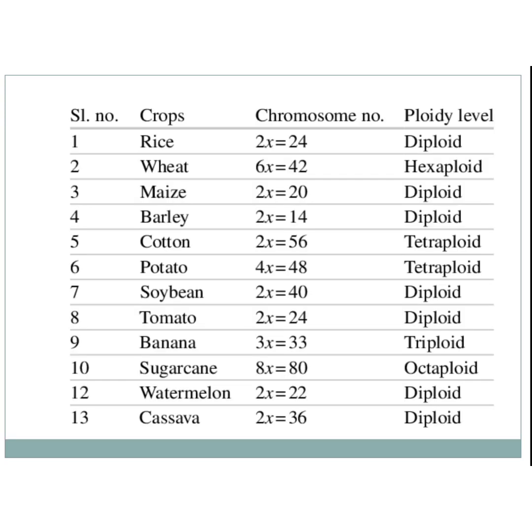You can see different chromosome numbers of the crops. For rice, 2n equals 24 and the ploidy level is diploid, and wheat is hexaploid with 42. You can see hexaploid. Like this you can see the different chromosome numbers.